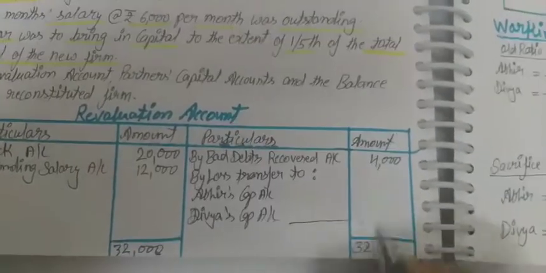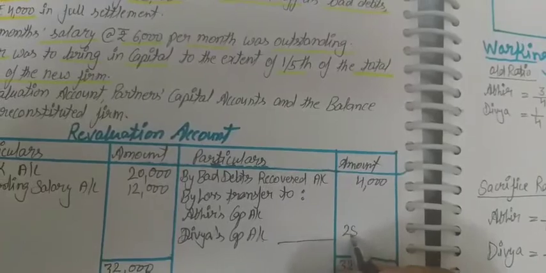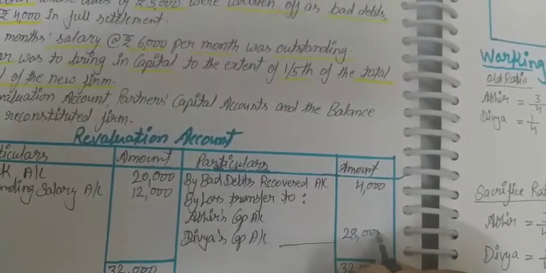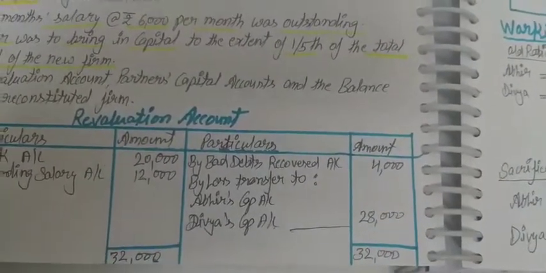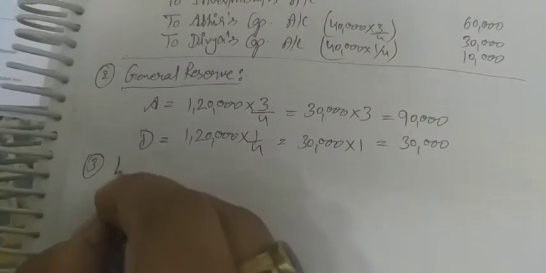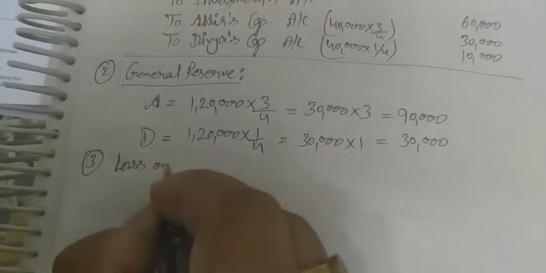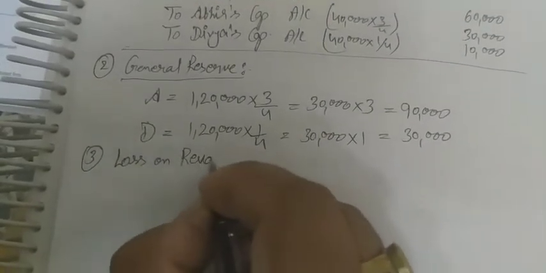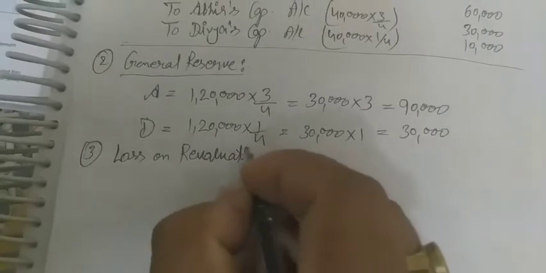The amount is 28,000, and 28,000 will be distributed in the old profit share ratio. So loss on revaluation.